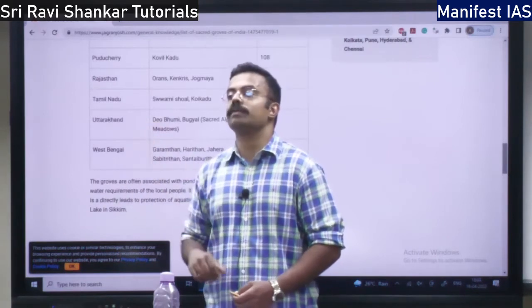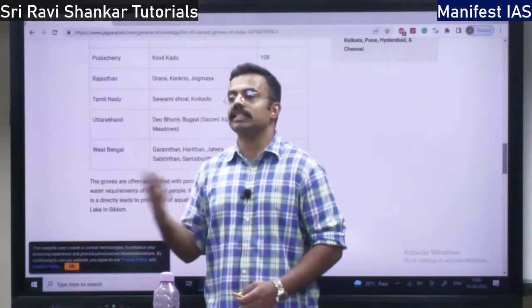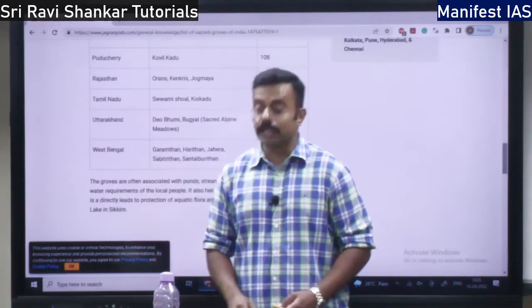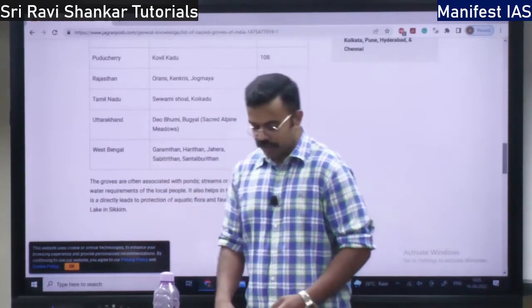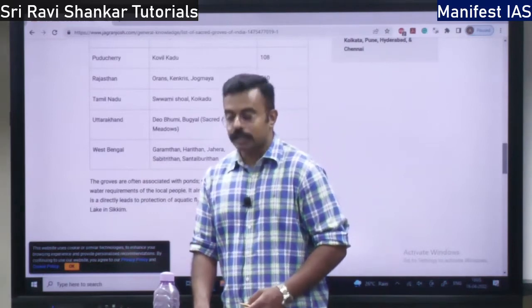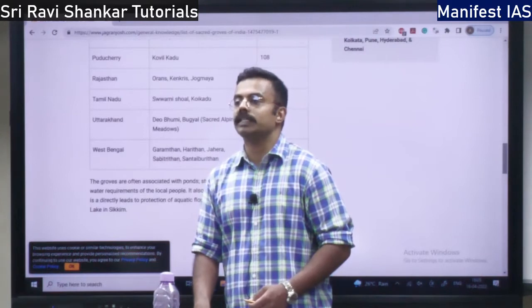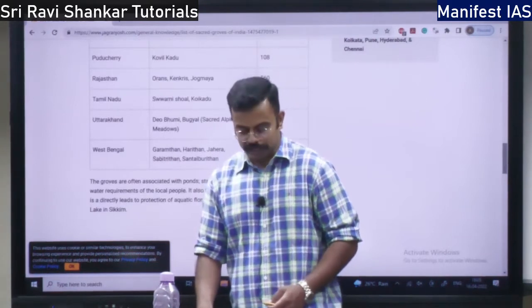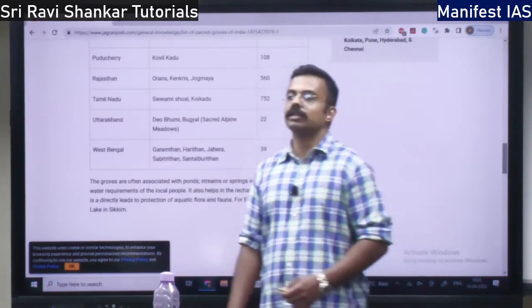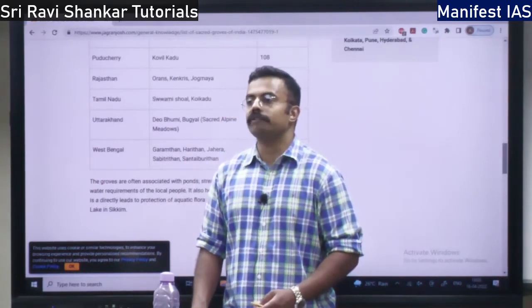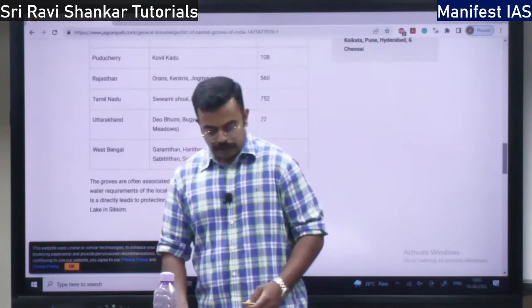Their own belief system is destroyed, right? They start doing puja like us, normal Hindus. Sanskritization is a threat. And one more threat is exotic weeds, that is the invasive species, Prosopis juliflora, all those things. Then one more threat is livestock grazing or collecting fuel wood, right?